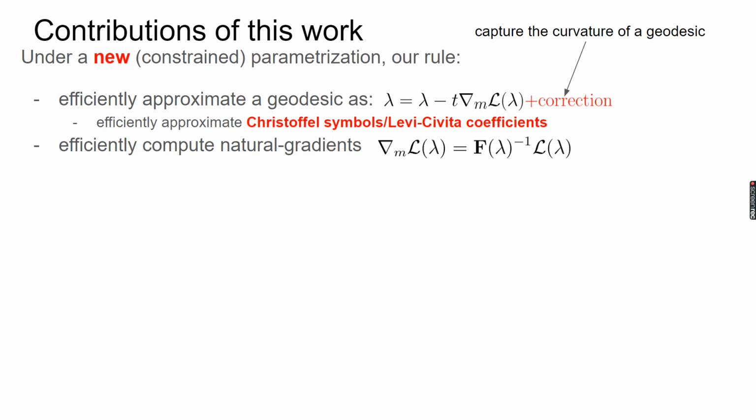And we show that this term admits a closed-form expression, and it can be computed by approximating the Christoffel symbols, which characterize the curvature of a geodesic. Moreover, we also show that under a new constraint parameterization, we can efficiently compute natural gradients.